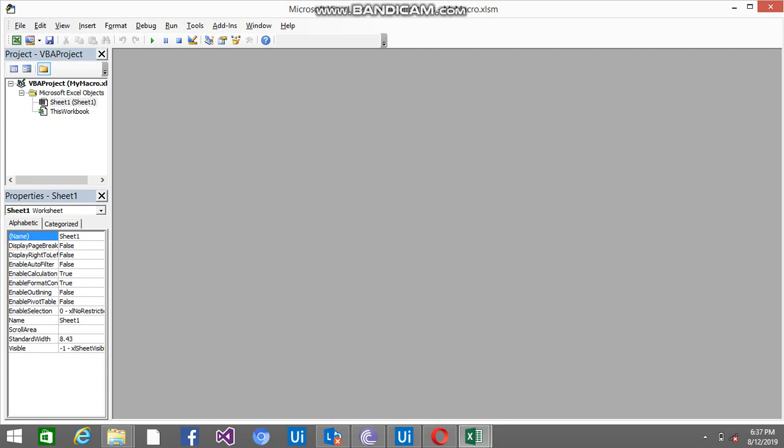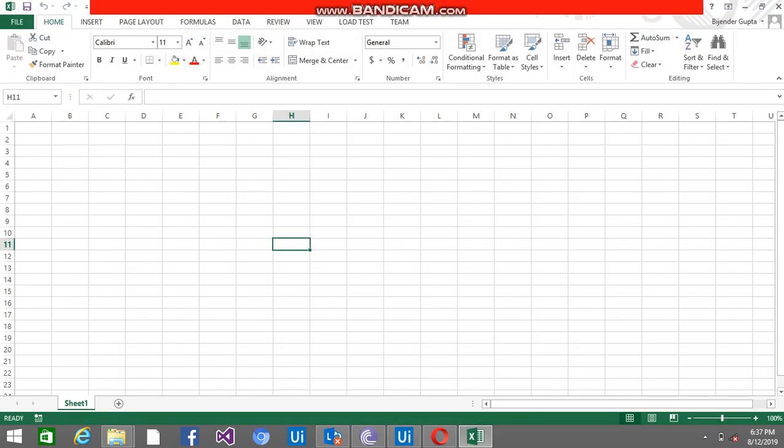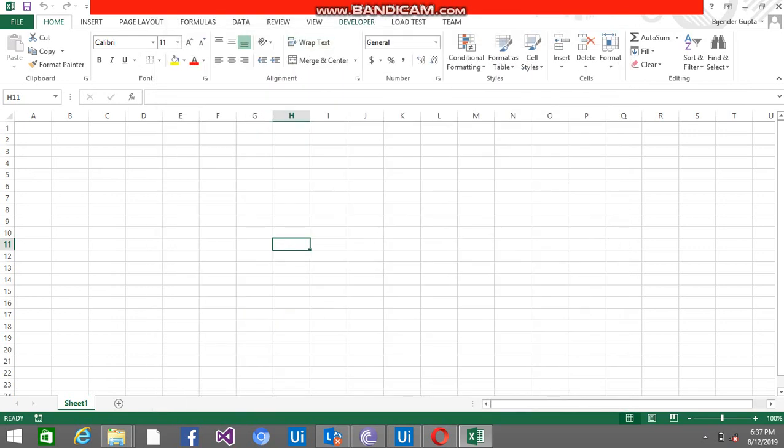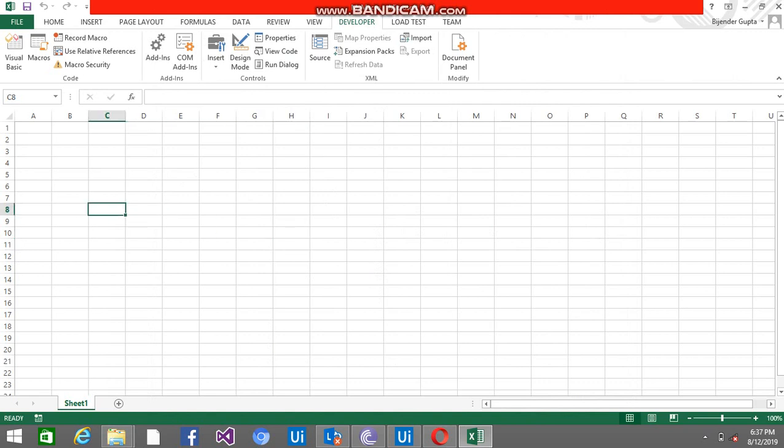So here you can do your coding parts. For now, I'm closing this, and you can see here I want the developer option to be enabled. So on any tab, you just have to right click here, customize ribbon, check the developer option, click on the OK. Now you're able to see the developer option here.